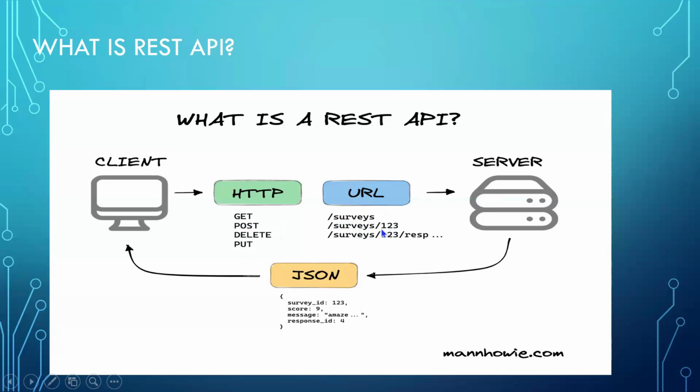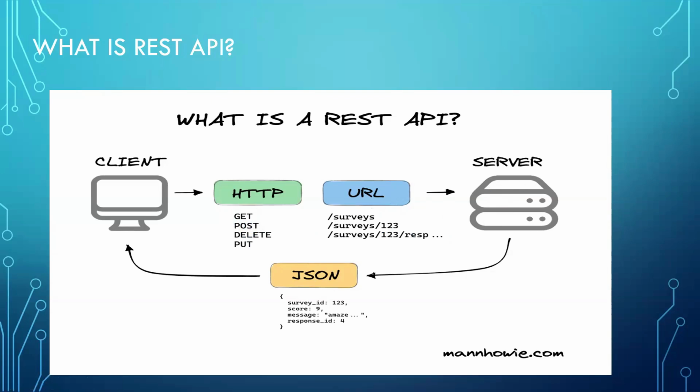I'm going to update some details through this survey URL. So when I click this URL, I'll be posting some details into my server. When I use the next URL, I'm going to do some delete operations or put operations into my server. So for each operation of the HTTP protocol, I'm going to maintain the URLs that will be connected to my server, and the data will be stored in my database.